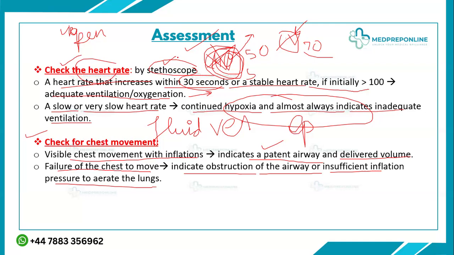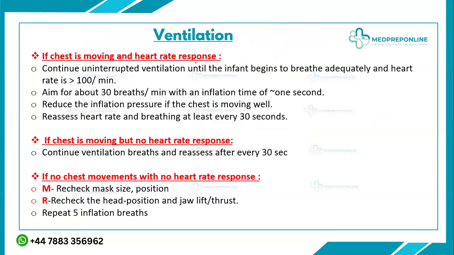Then we will see what are the two indications for starting the chest compression in neonatal resuscitation. After you have given the 5 inflation breaths, you check for the heart rate and you check for the chest movements, and then you proceed accordingly. If the chest movements are there, it means you have achieved ventilation and you have opened the lungs. But if they are not there, then it means there is some obstruction, or you are not putting enough inflation pressure to aerate the lungs. After the 5 inflation breaths you have given, there can be three possibilities.